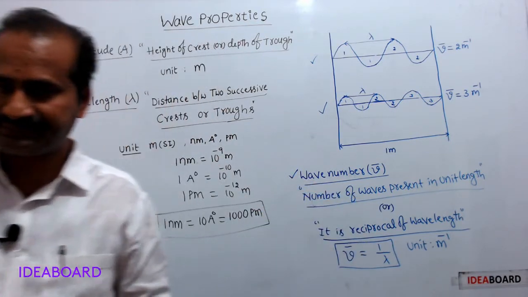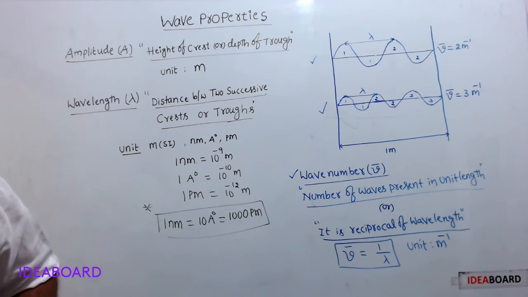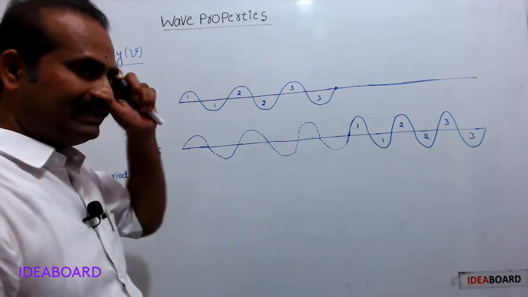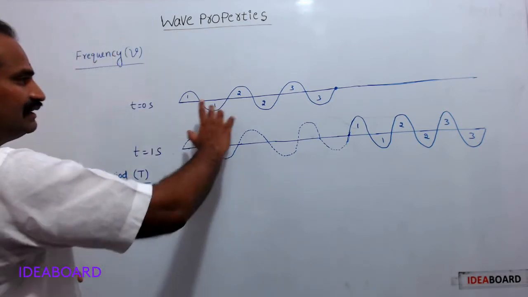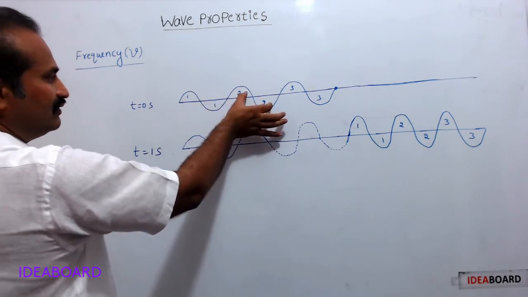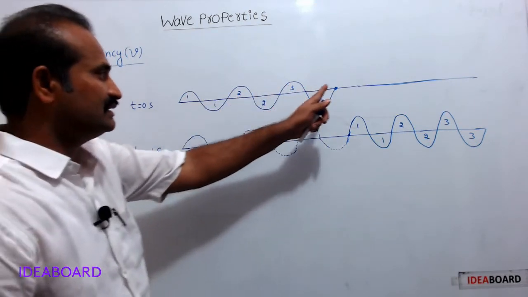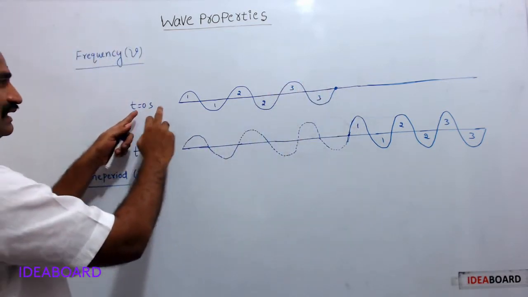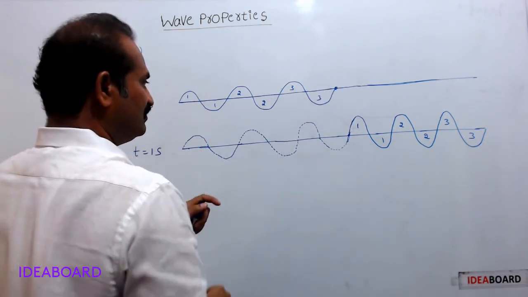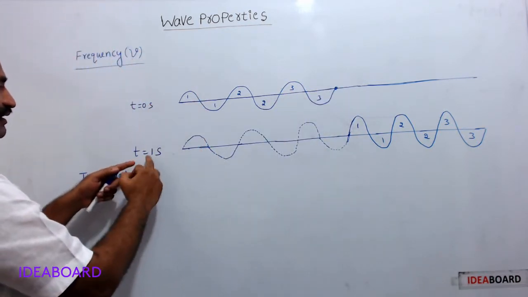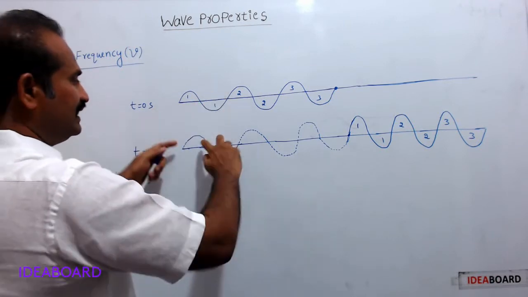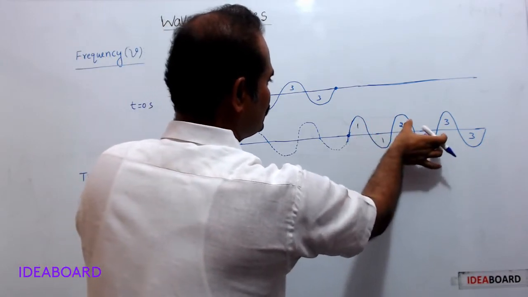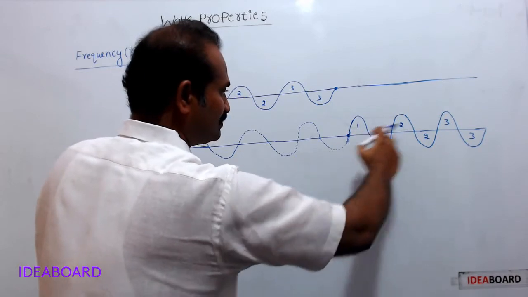Next we will see the next wave property, frequency. Here, one wave, two waves, three waves. Three waves are shown here. This is a reference point. At the time t is equal to 0 seconds, this is the position of the wave. Within the span of 1 second, what happens? These three waves, 1, 2, 3, are crossing through this point.